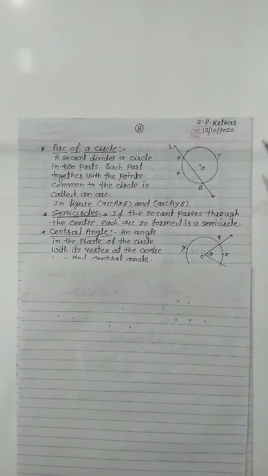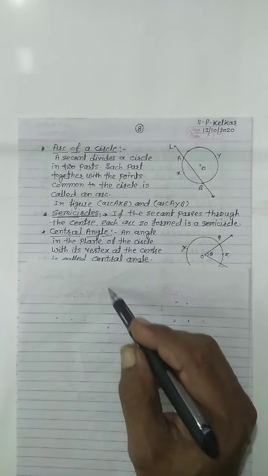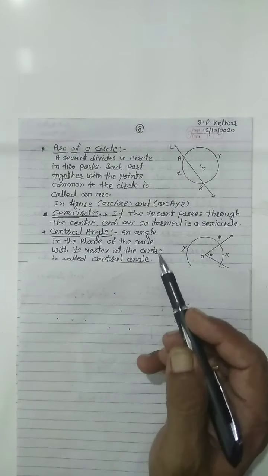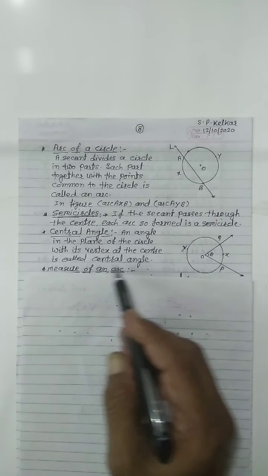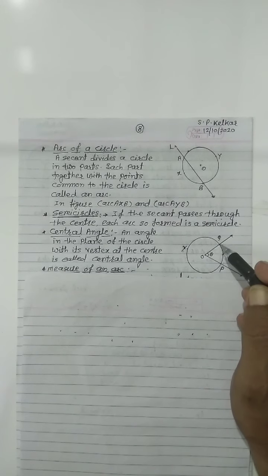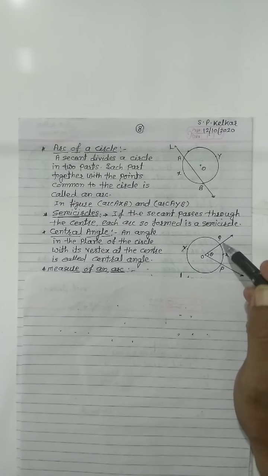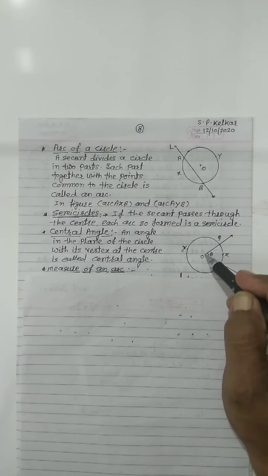Central angle. An angle in the plane of the circle with its vertex at the center is called a central angle. In this figure, the angle POQ, the vertex of this angle POQ lies on the center of the circle.